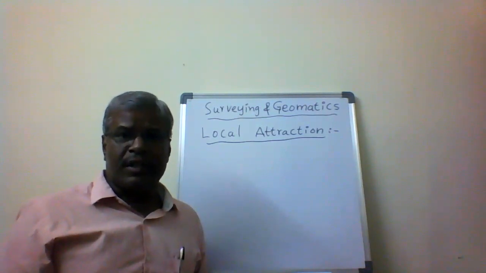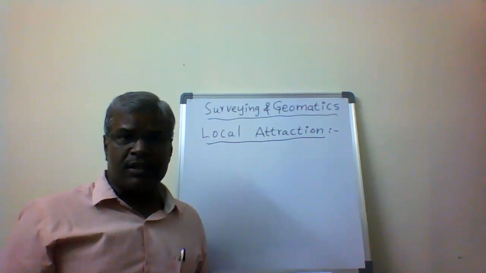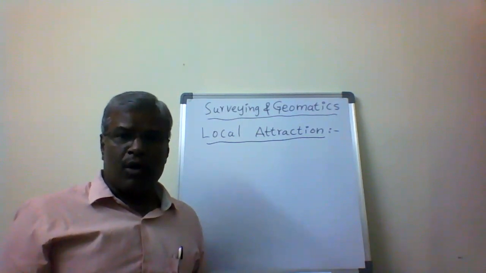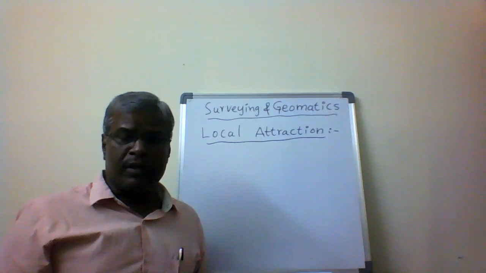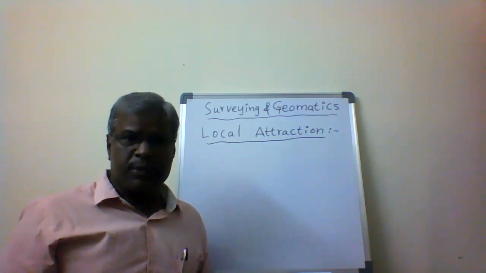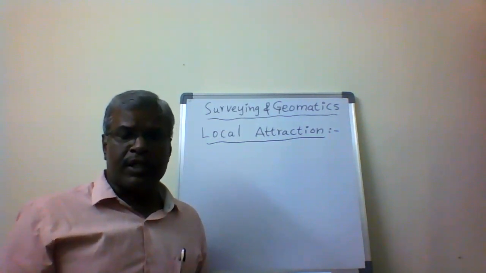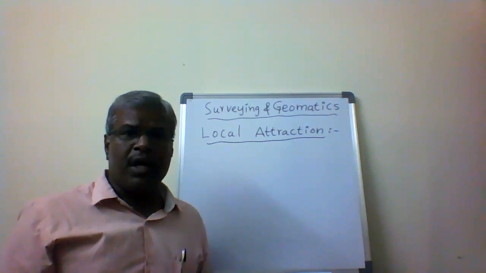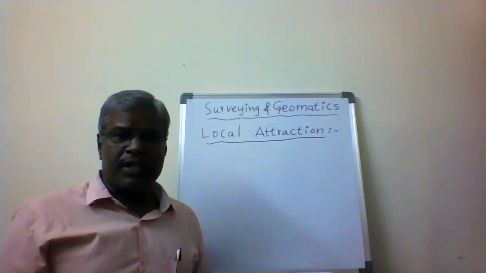Local attraction comes in compass surveying. The direction is commonly measured with the prismatic compass, and another instrument is the surveyor's compass.